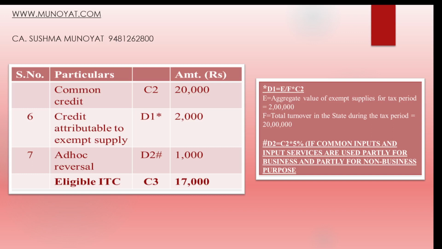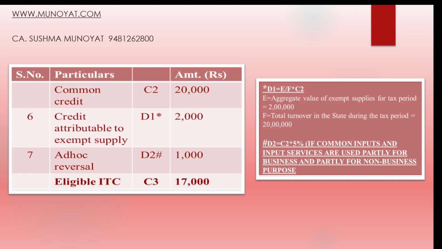Then in that, again, credit attributable to exempt supplies. So for exempt supplies, there's a formula: aggregate value of exempt supplies divided by total turnover, into 10%. So 10% of the aggregate value of exempt supplies calculated divided by the total turnover, that is also to be removed.